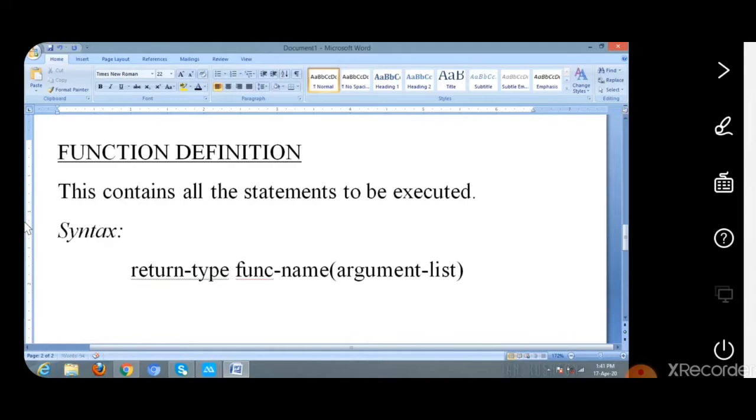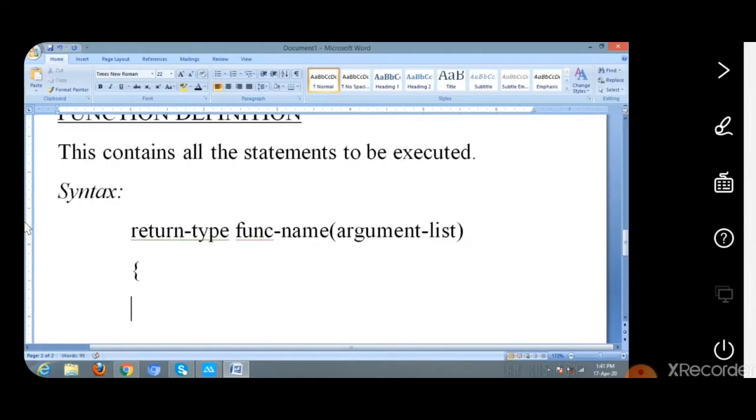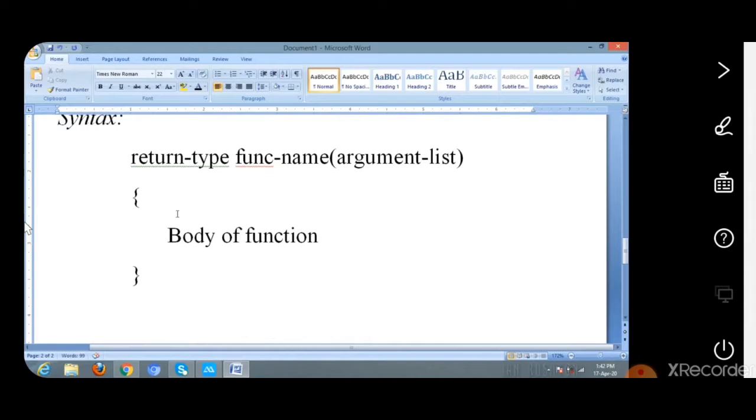Then by definition we said that a function is a self-contained block and it is enclosed in braces. Inside these braces is the body of the function, or the set of statements to be executed. This is the syntax for function definition.